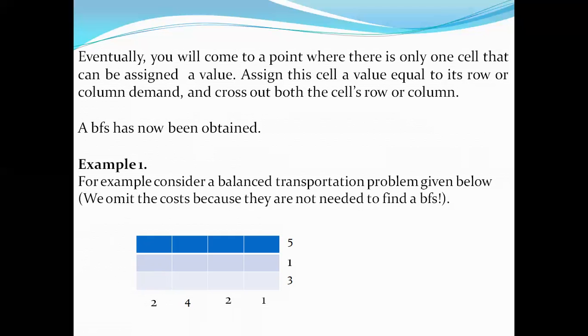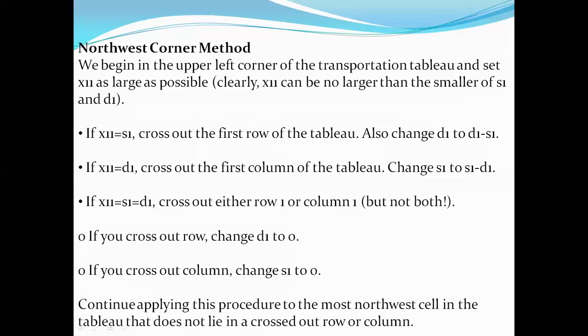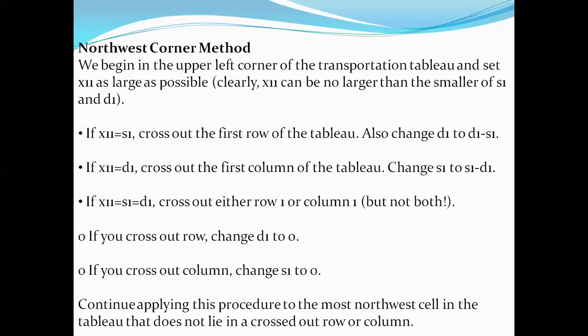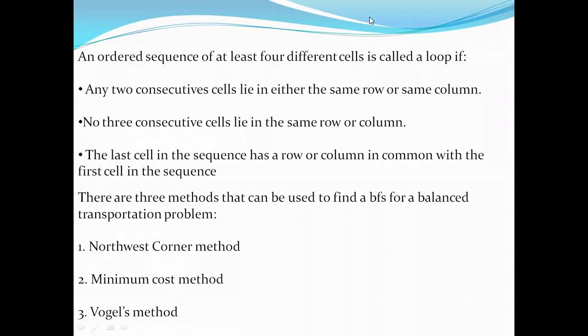In such a way we have to consider, but here we are considering only the global directions as per our geographical strategies. North, next here it is south, here it is east, here it is west. We have three different methodologies here: the northwest corner method, the minimum cost method, and Vogel's method. Primarily we will look at the northwest corner method, and we will see this method in our next class. Okay, thank you.